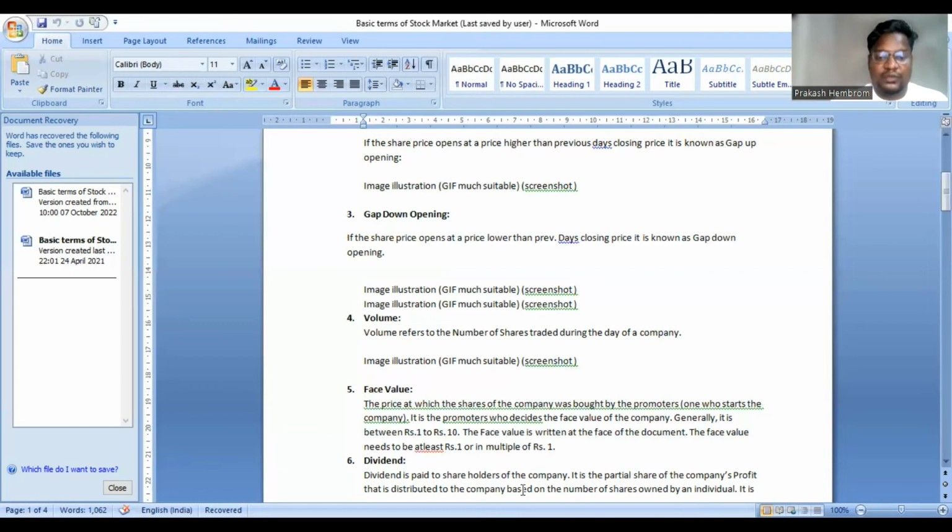So if you want to know the face value of a particular company, just head into this Money Control website, and select the share whose face value you want to see. Go to corporate action, and let me see if I'm able to find it or not.